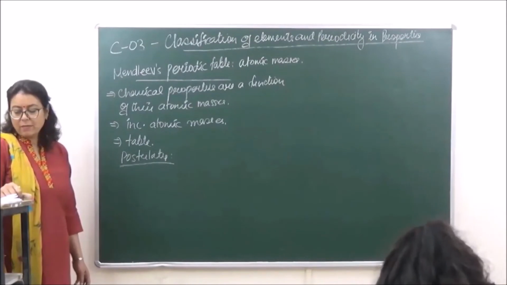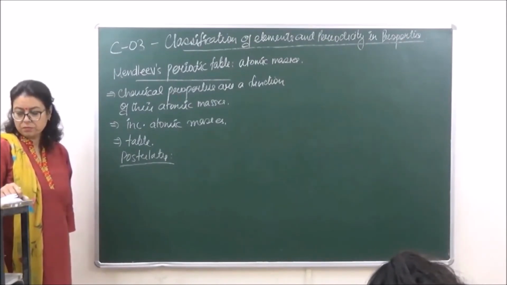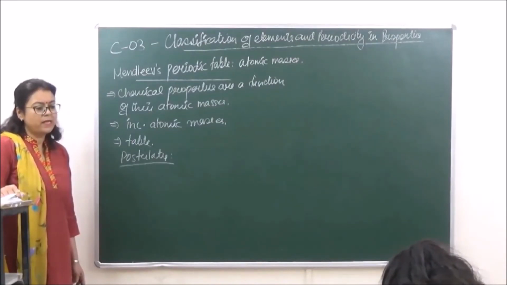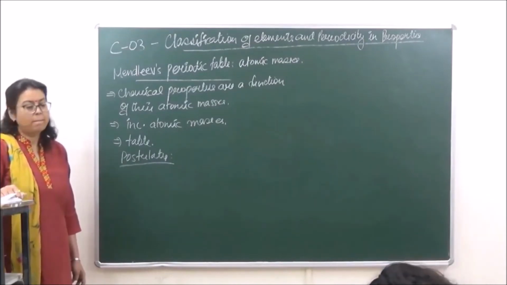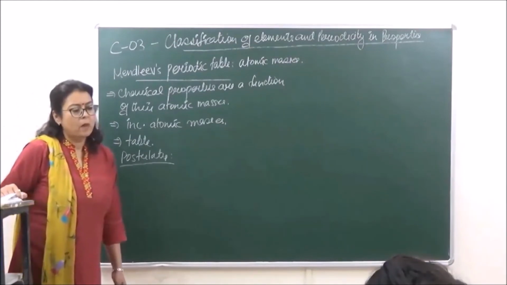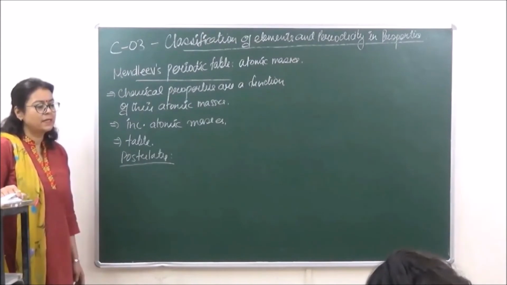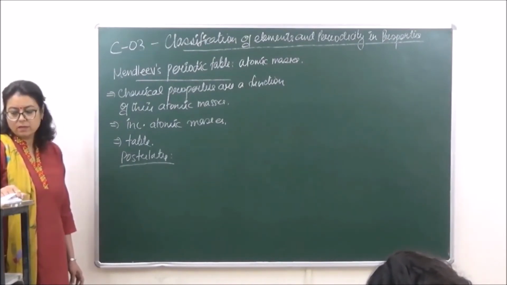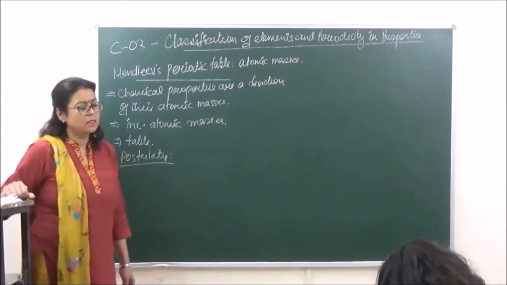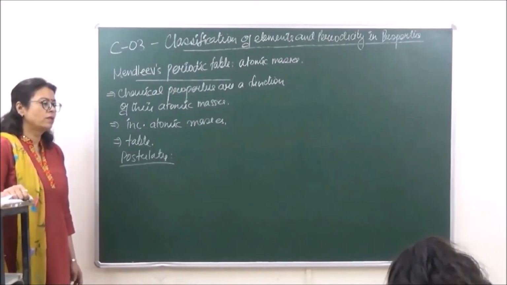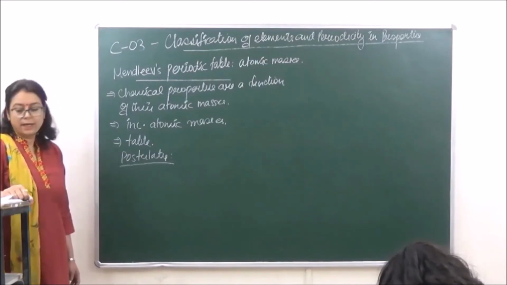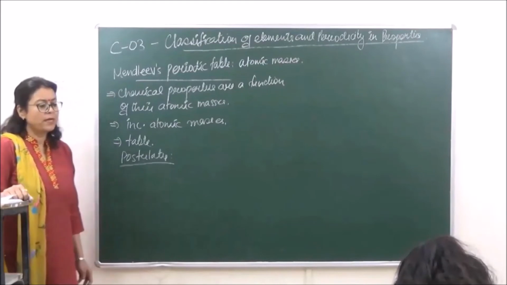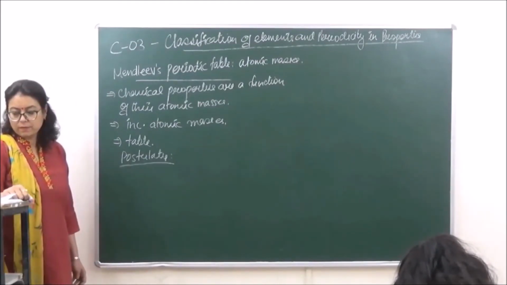Then number two, elements which are similar with respect to their chemical properties may either have the same masses, like iron, cobalt or nickel, or the masses may increase gradually, like in potassium, rubidium and cesium.